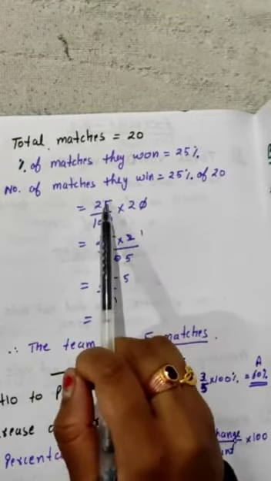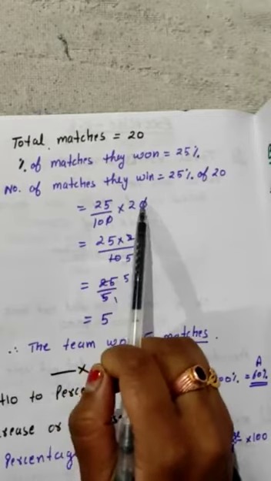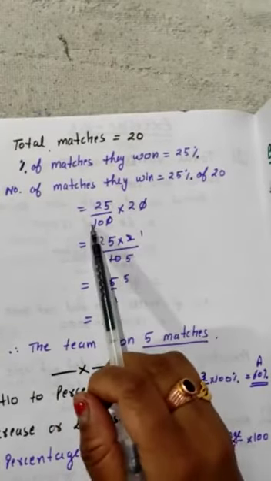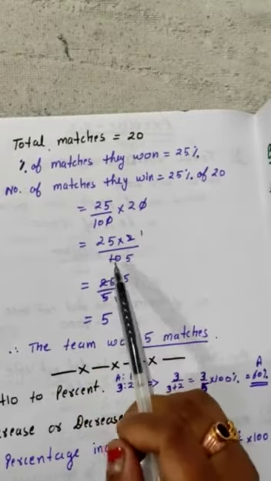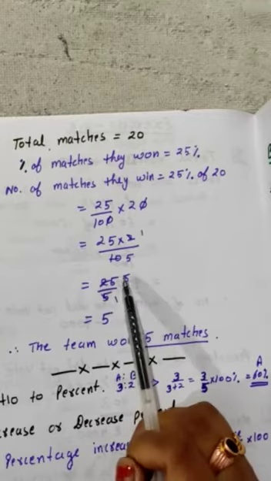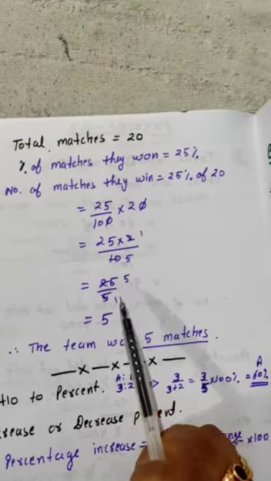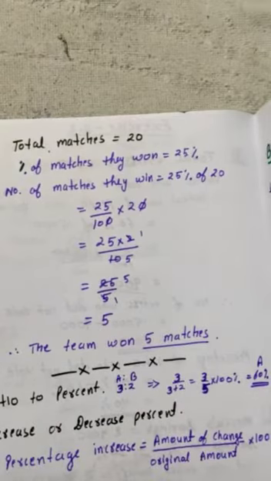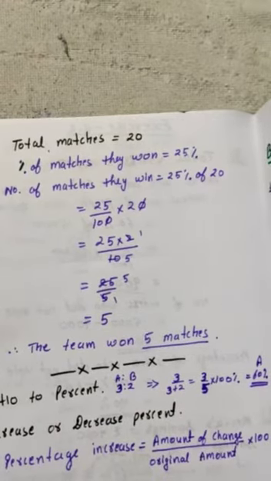Which will be 25 upon 100 into 20. This is just the cancellation. The 0 0 get cancelled, 2 fives are 10. So remaining is 25 upon 5, which is 5 fives are 25. So 5 matches the team is winning. Okay, so this is the end of your exercise 8.2.